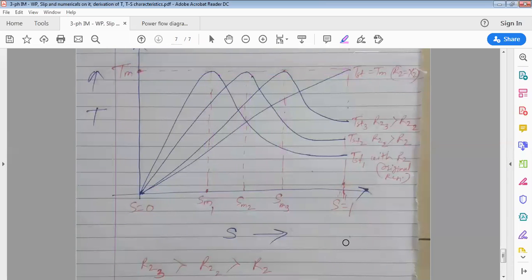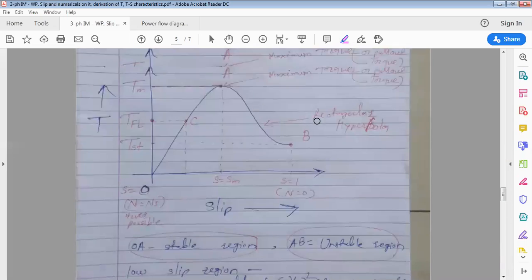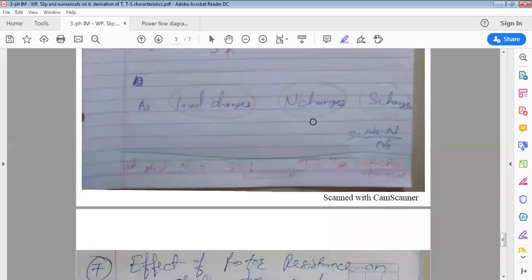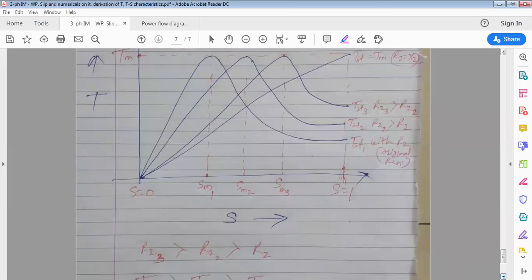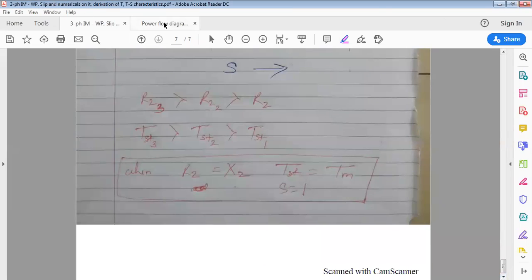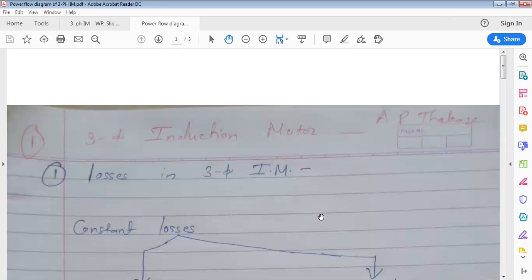We have seen the torque slip characteristics of the three-phase induction motor earlier, and next we saw the effect of rotor resistance on torque slip characteristics. Now we'll see the numericals on this. No, not numericals; first, the power flow diagram of the three-phase induction motor. Can everyone see the next sheet, the PDF on three-phase induction motor losses? Can everyone see this sheet? Yes?